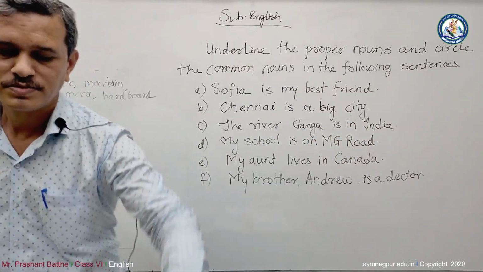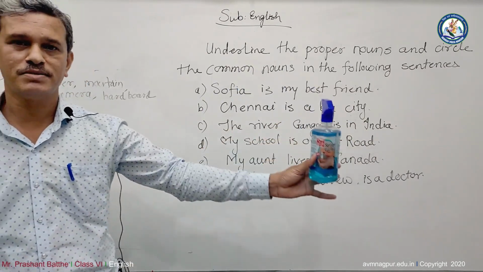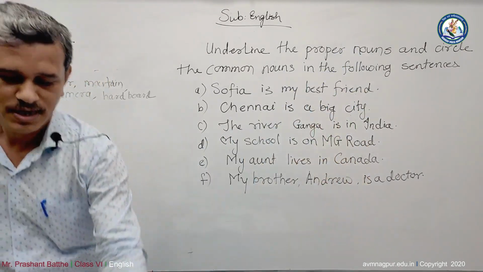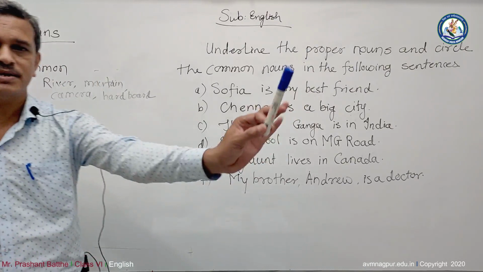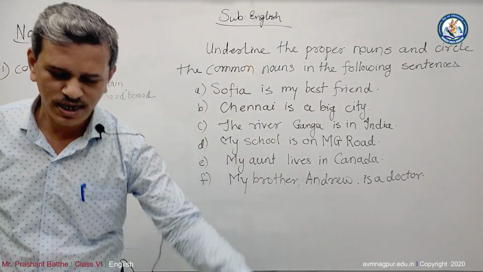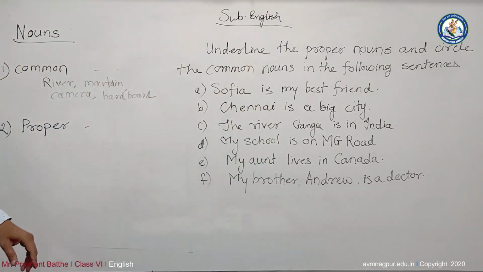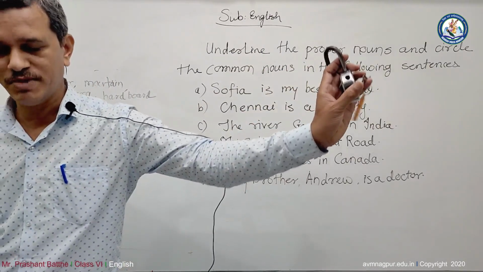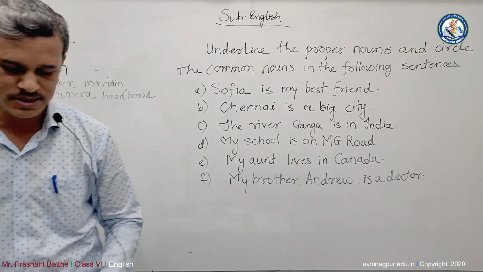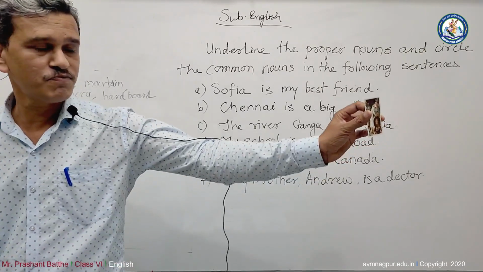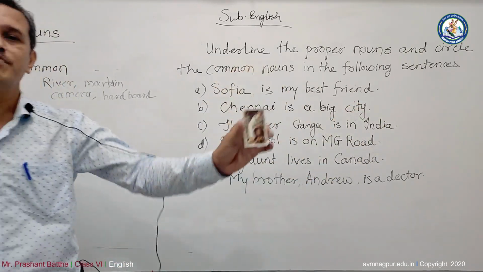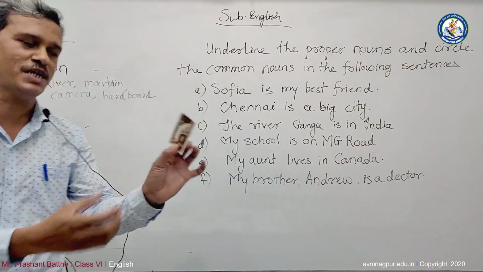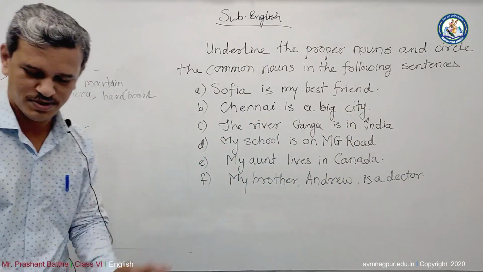Again, this is a bottle, this hand sanitizer bottle. Again, there's a pen, blue pen. You can have many things. For example, I have this, the lock. It's a common noun. Then there's a photo. This photo is a common noun, but the photo belongs to Sai Baba. So it's a photo of Sai Baba. Sai Baba is a proper noun.